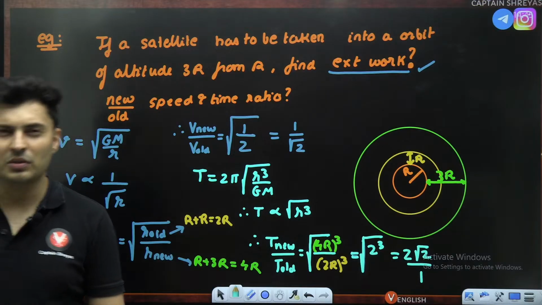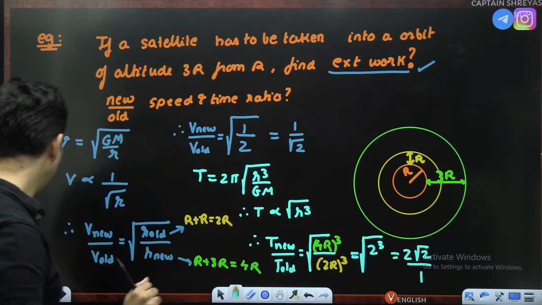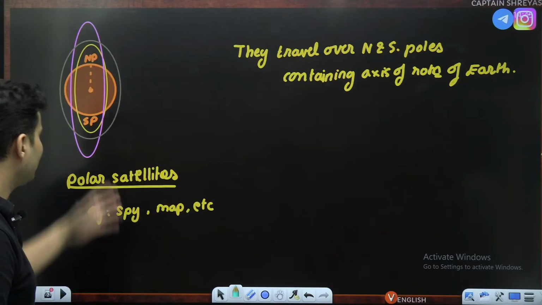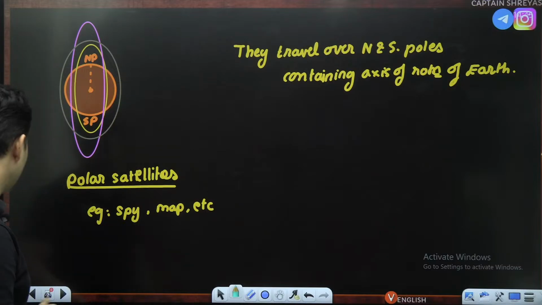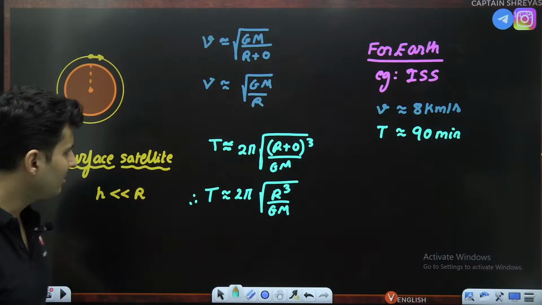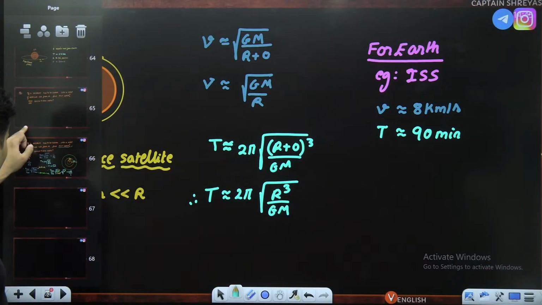This is how you can solve these questions based on time, speeds and all of that. And sometimes they will directly ask you a question on geostationary satellite or polar satellite. What are the uses? What is the speciality of it? Or just surface satellite. What is the time? What is the speed? Etc. These kind of questions they ask.